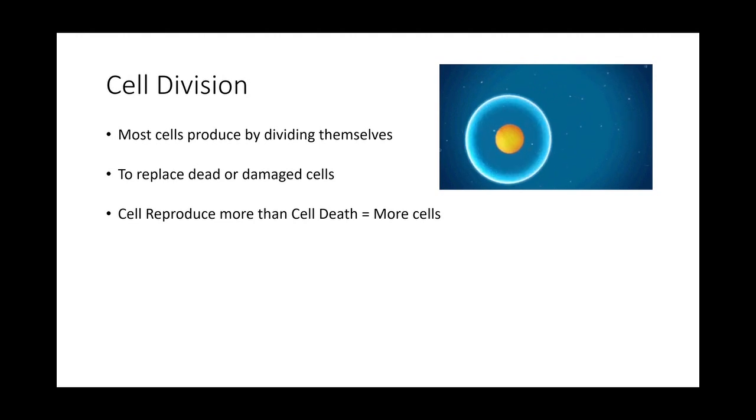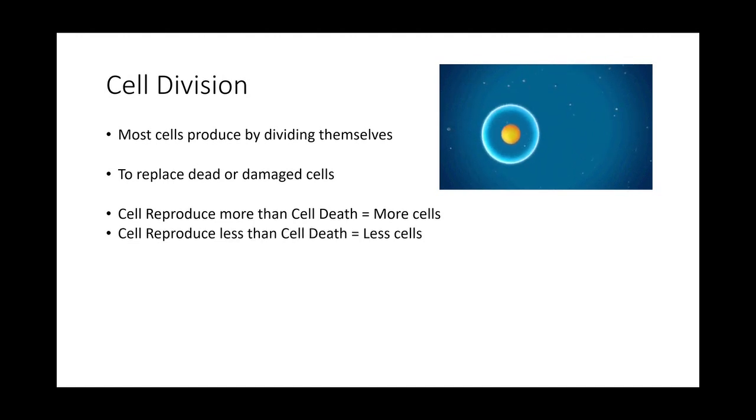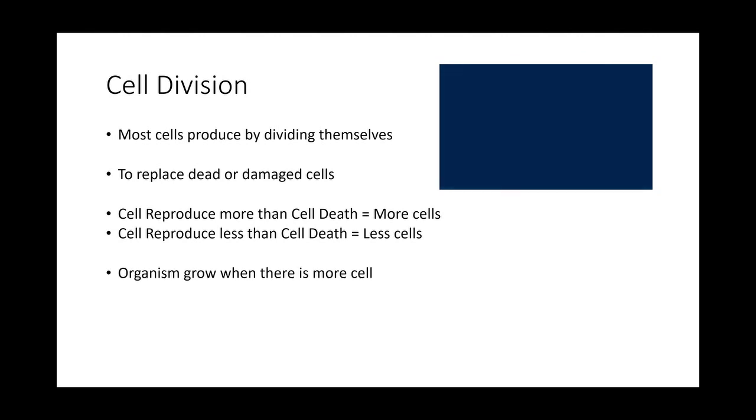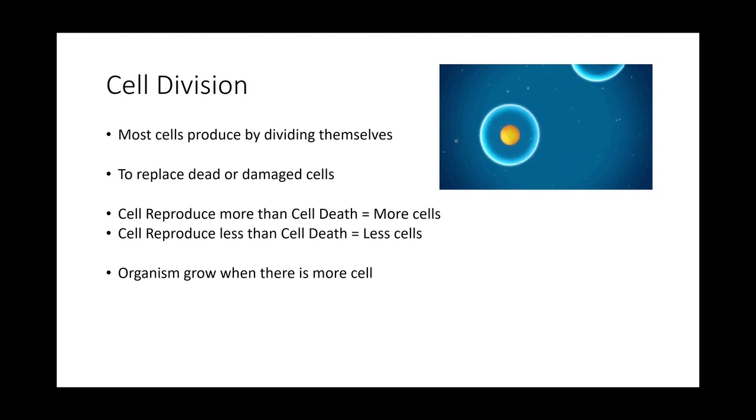So let's just think about it simply. For example, you have 10 new cells today. But although you have 10 new cells, only 8 cells die, so actually you have 2 extra cells. Something like that. Of course, if you produce fewer cells than the cells that die, then you have fewer cells at the end of the day. So when you have more cells, that means you are growing.